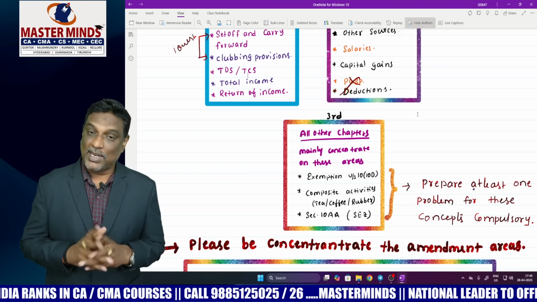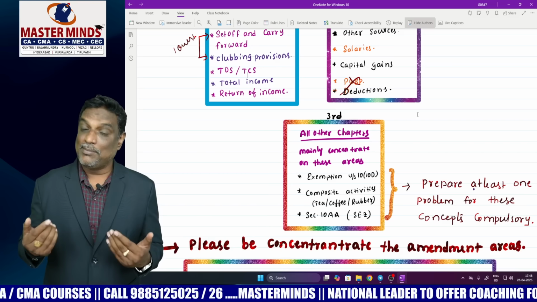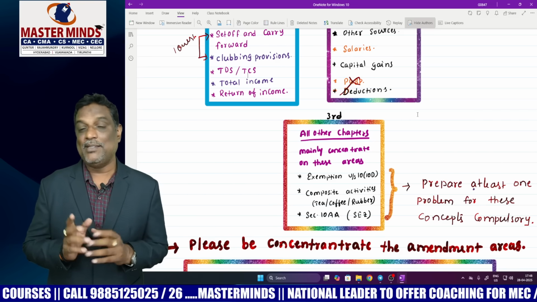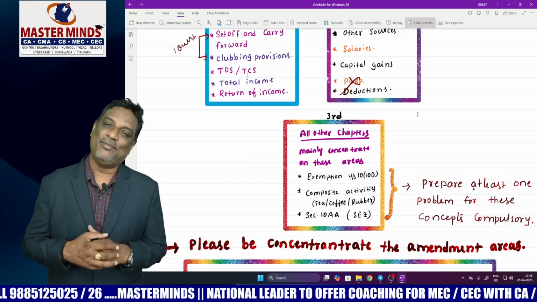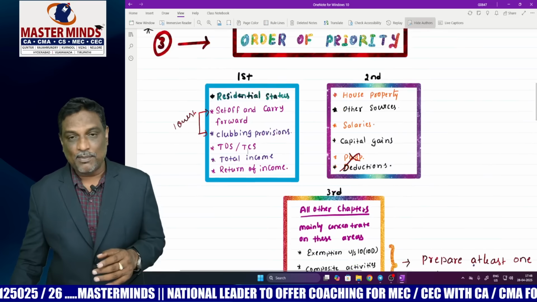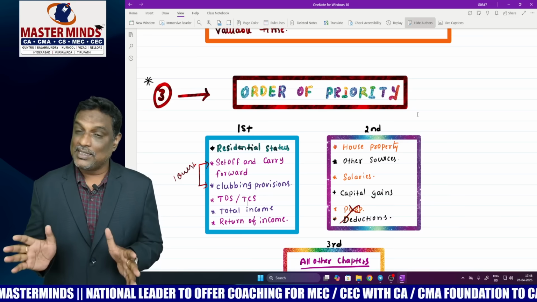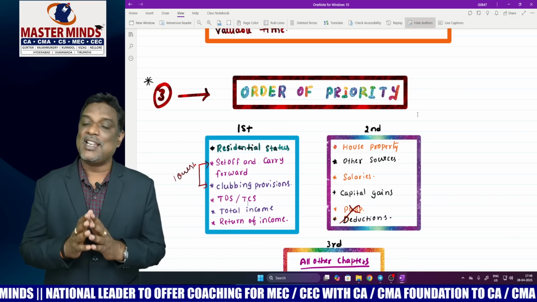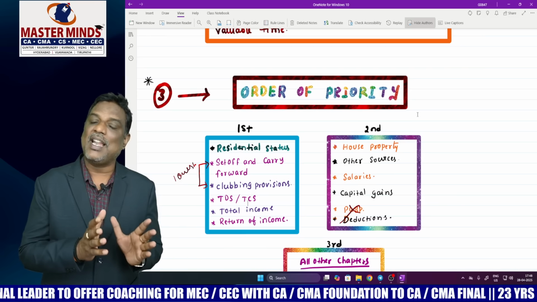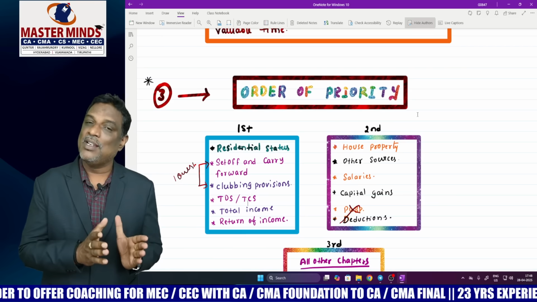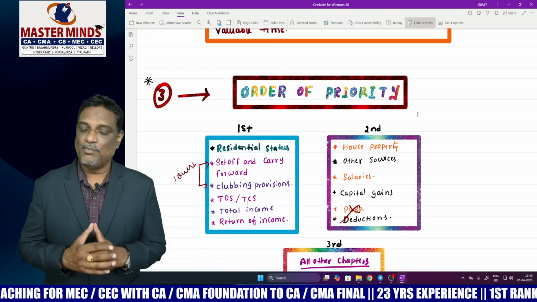Another one is 10AA, special economic zone related problem. Please prepare at least one question for each of these concepts, mandatorily. So this is the priority of your syllabus. The time is very less, so please prepare in a strategic manner. Please concentrate more on first category chapters and spend more time on first category chapters. That is a very important point.